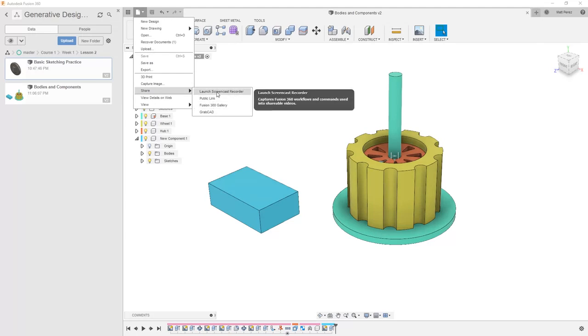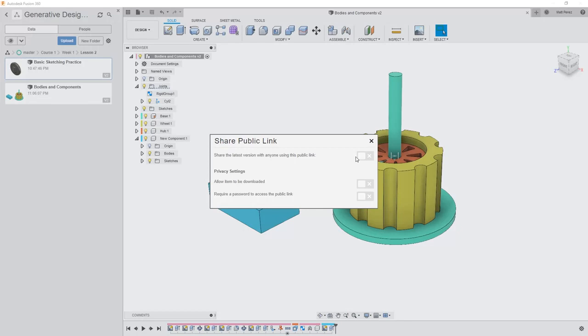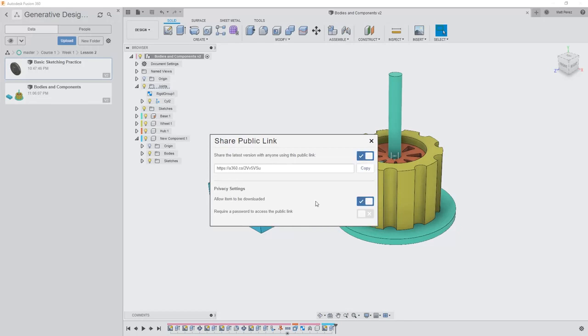We can launch a screencast recorder, and we can also share a public link. If we share a public link, we can turn this option on, and we can allow it to be downloaded. When we allow the item to be downloaded, the user will be able to select a Fusion archive file or some other file such as an IGES or even an Inventor part file. So this is one way that we can share this information, and you can turn off the download link and allow them just to view it on the web.